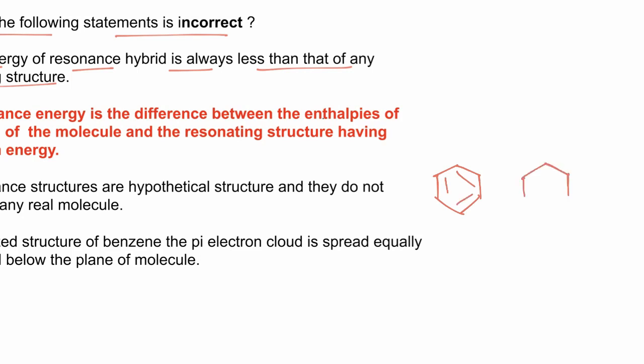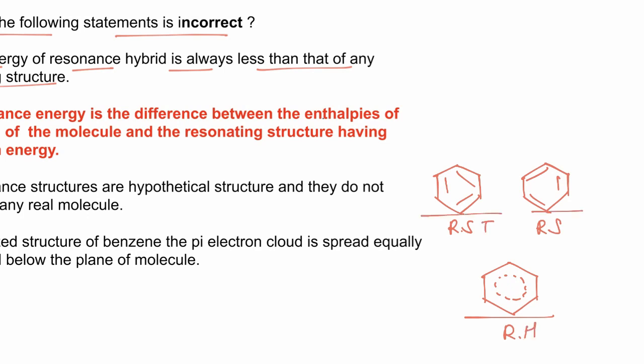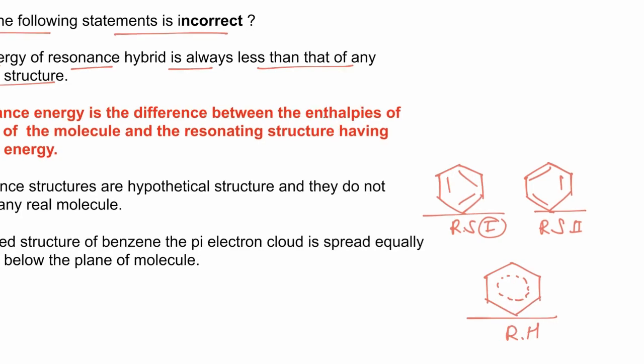These two resonating structures are identical, they have the same energy, and the resonance hybrid is similar to this. So resonance hybrid will always have lower energy than any resonating structure. So statement 1 is correct.